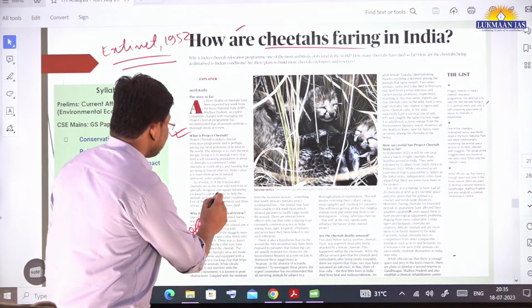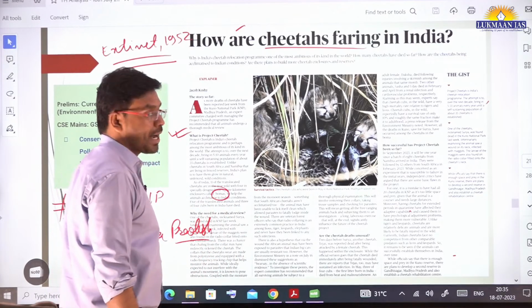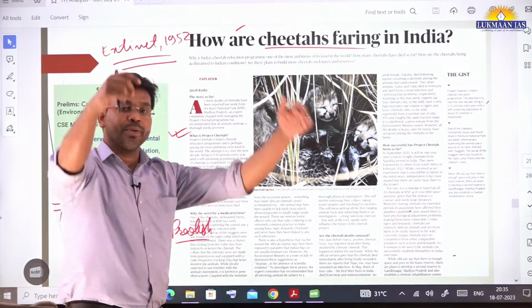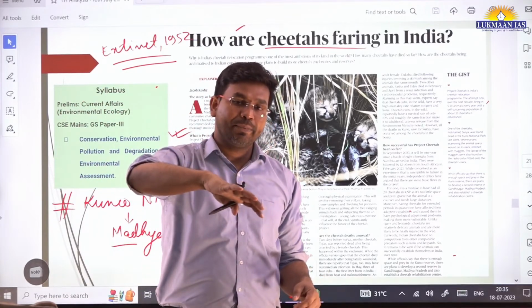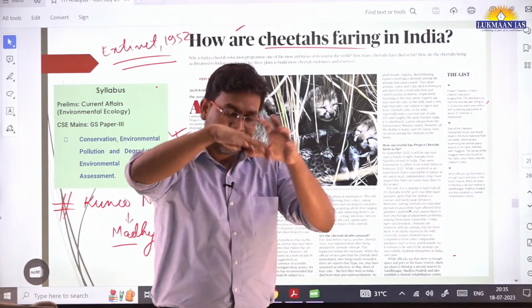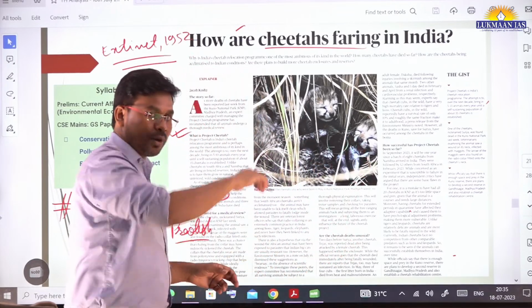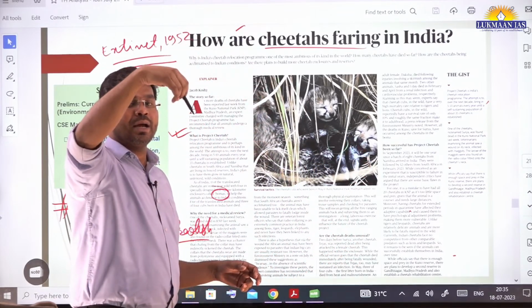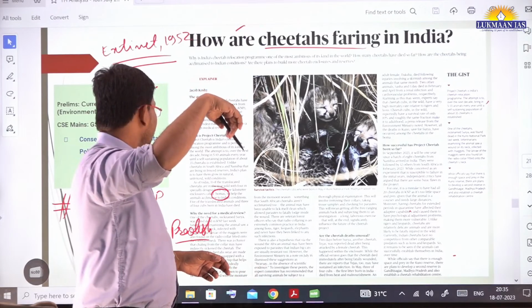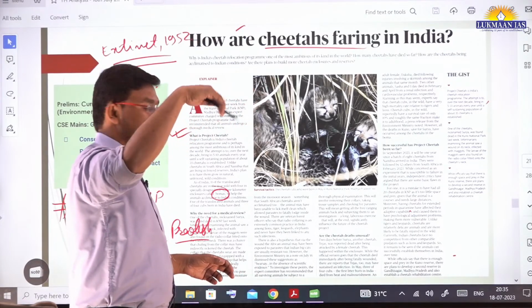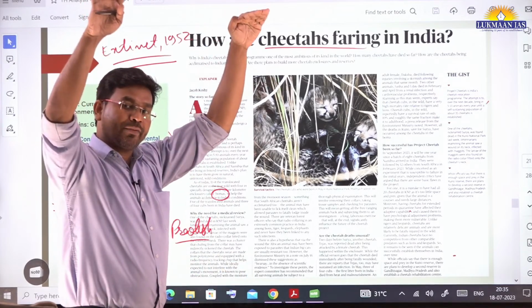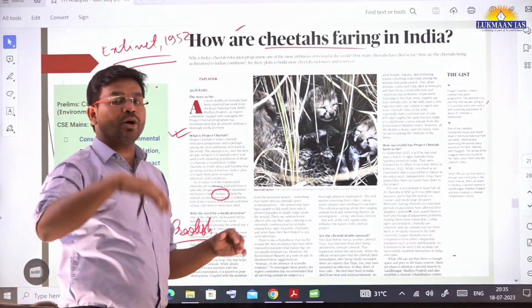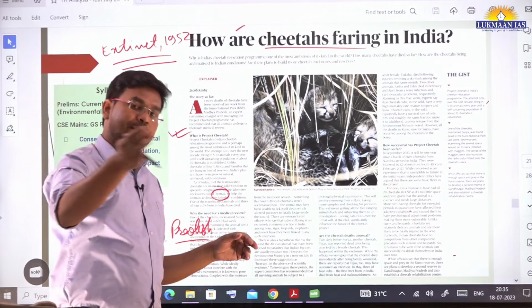And in this article they have talked about bomas. Let's say there is a cheetah that we want to keep in captivity. That cheetah is left open in a place within 1 square kilometer of radius, where we will be having big fences so that the cheetahs cannot go beyond that, and they will be staying over there.